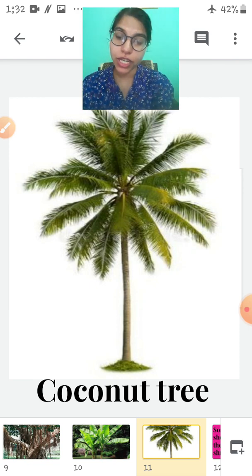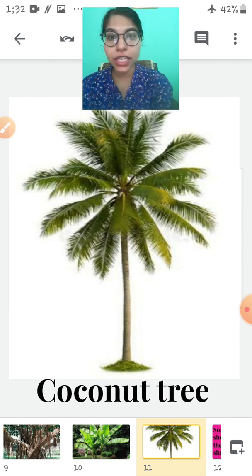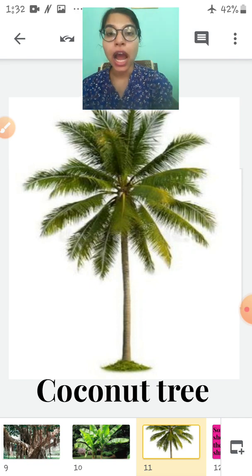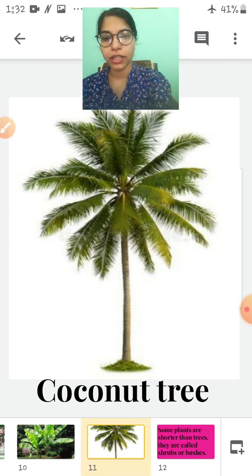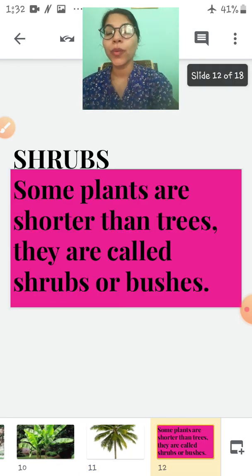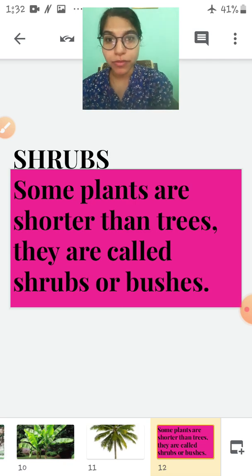Now you know what are trees? Big and strong plants are called trees. They have a thick and woody stem called trunk, and trees also live for many years. Now you all know what are trees. Okay, very good. Now we are going to talk about shrubs.